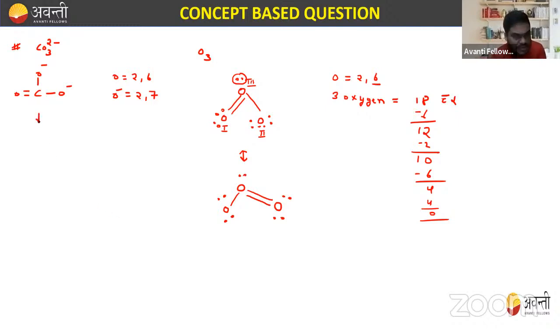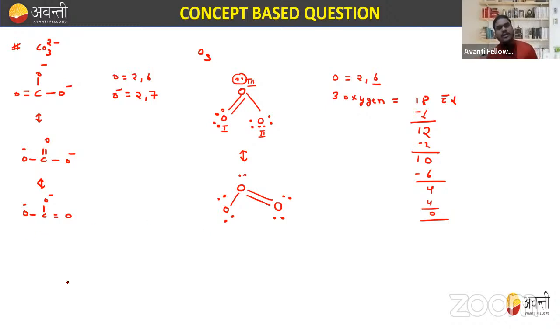It will also show resonance, beta. They will show resonance like O, C, double bond, this is O negative, this is O negative. One more structure like O, C, O negative, O negative, and double bond O. So these three are the resonance structures of CO3 twice negative. I hope this is clear to you.